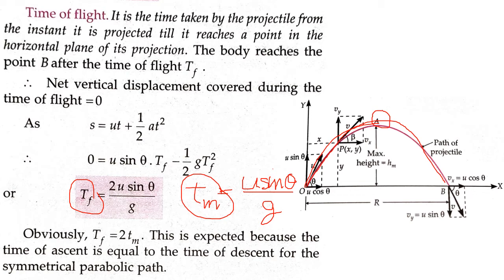Now when you compare your Tf and Tm, what do you notice? Do you notice this 2 sign here? What is this quantity? This quantity is Tm, isn't it? So I can write my time of flight Tf equals twice of Tm. This is expected because the time of ascent is equal to the time of descent for the symmetrical parabolic path.